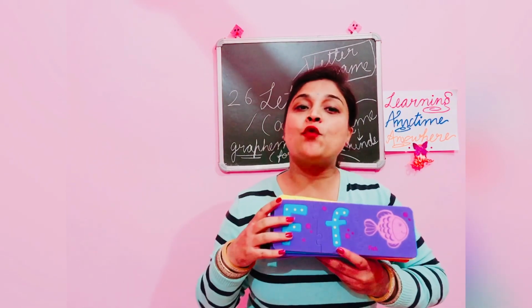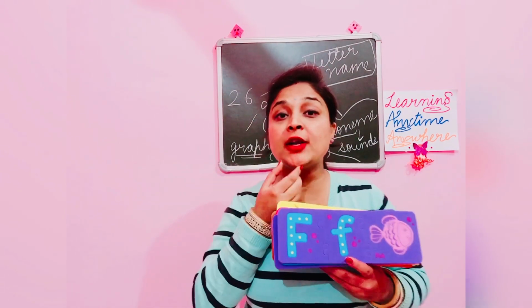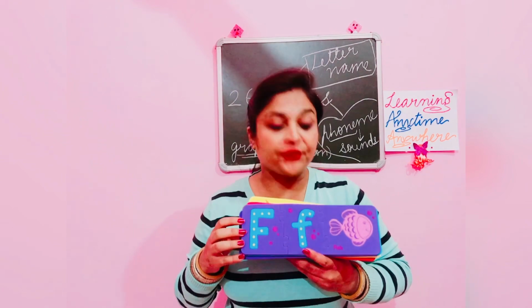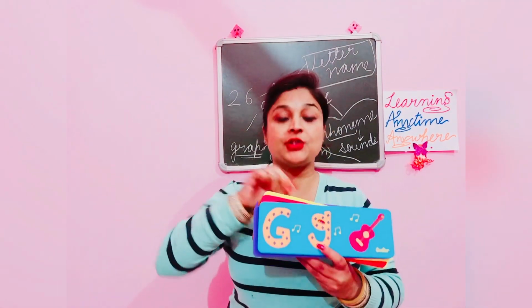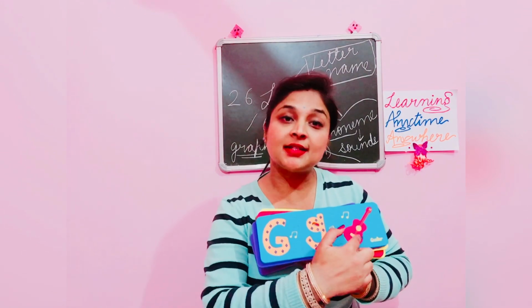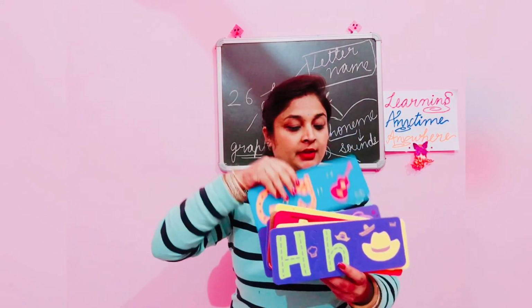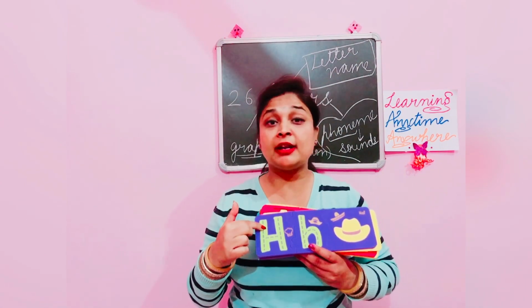Fish. This is a voiceless sound. It will not sound like f. It is a voiceless sound. Fish. After this, letter G. Letter G sounds like guitar. Guitar. Now letter H. The pronunciation of this letter is not letter H.